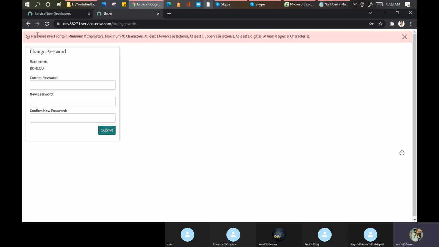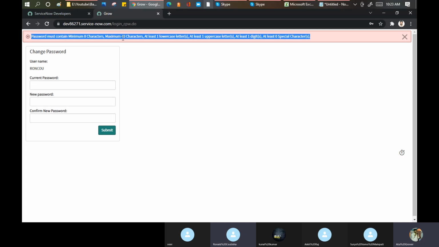This message comes: password must contain minimum 8 characters, maximum 40 characters, at least one lowercase, all these things. This message also has been defined in ServiceNow. I'll give you one example here. One of my customers was not happy to go live. He had done the UAT sign off, everything, documentation, everything had been done.